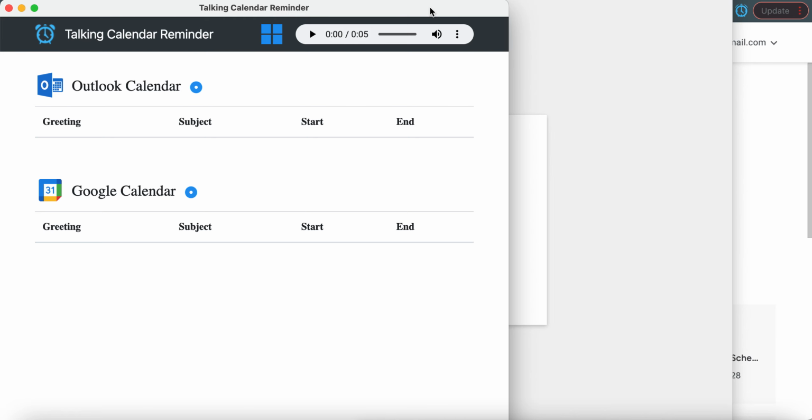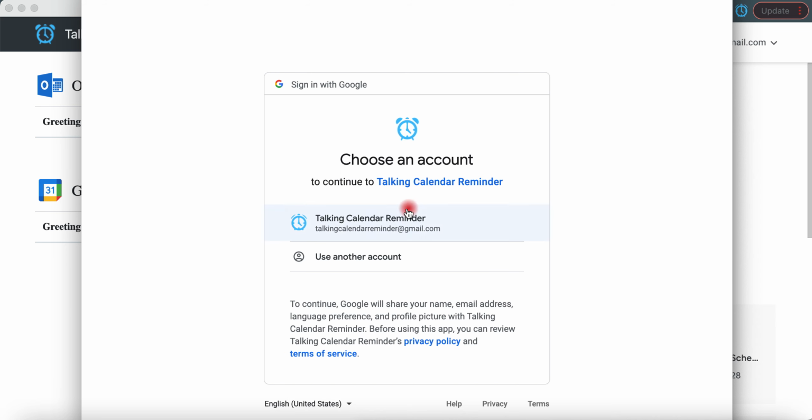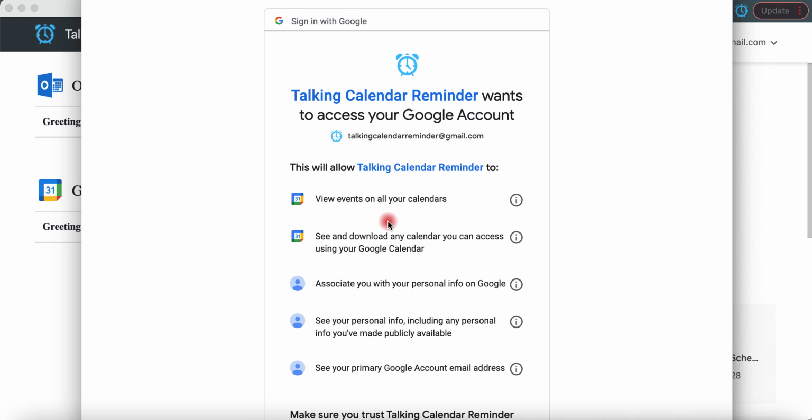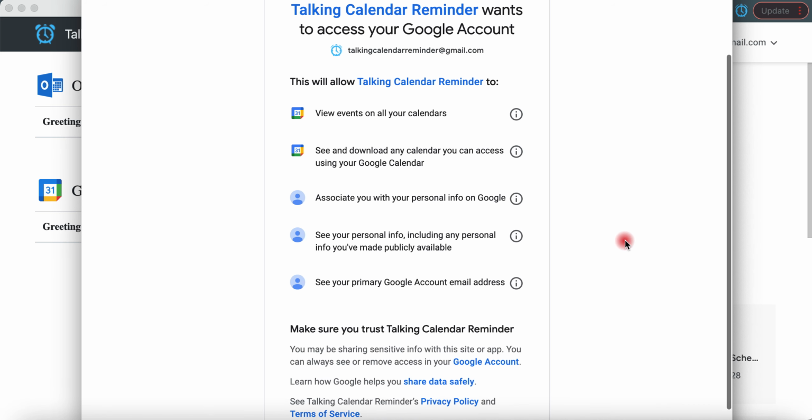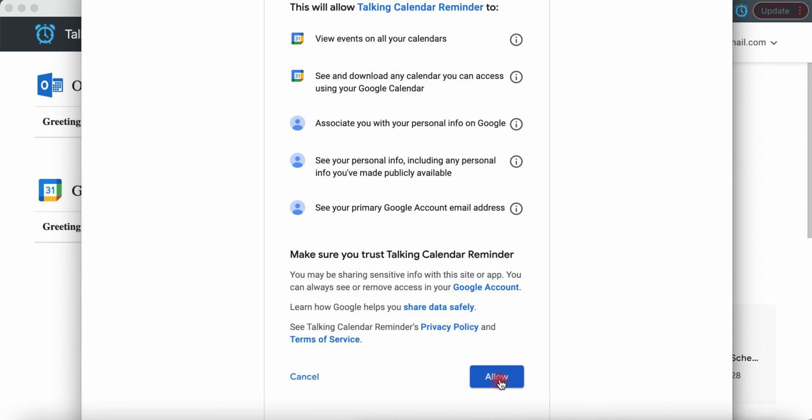A new Google and Microsoft window will automatically pop open to ask you to select an account and log on. Once logged in, feel free to minimize the window. Talking Calendar extension is ready to serve you.